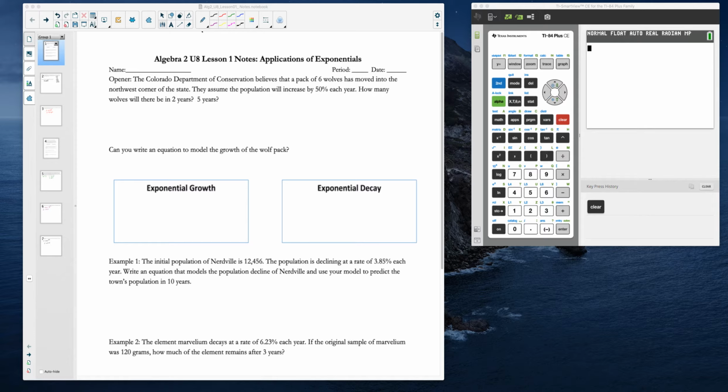So, that being said, it is time for some math, my friends.